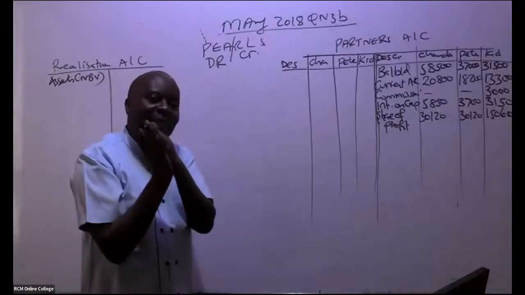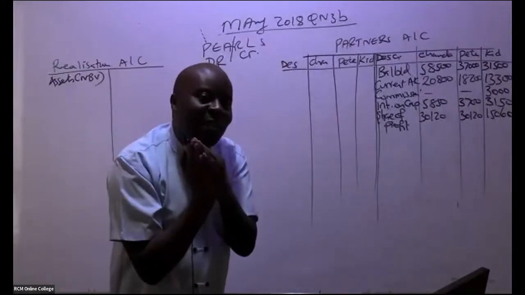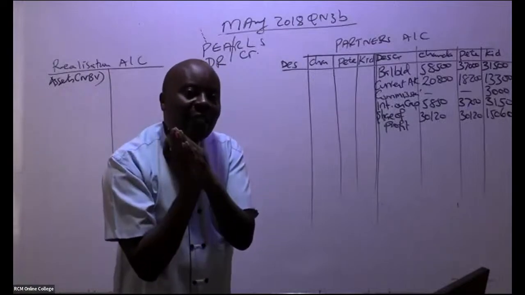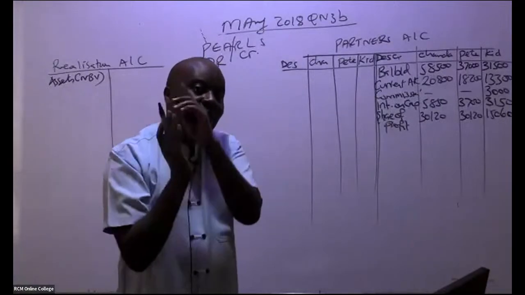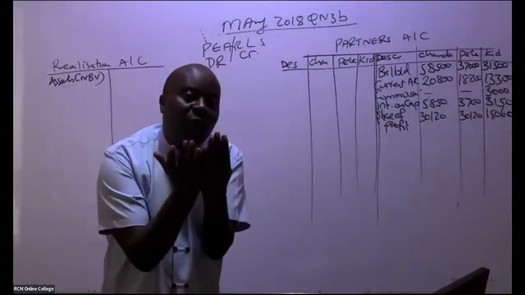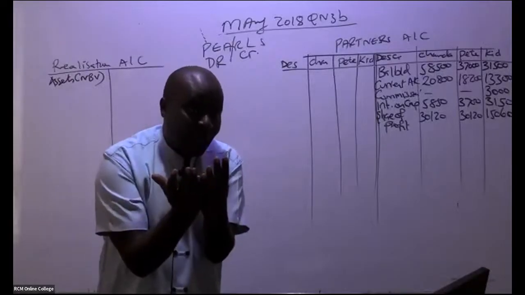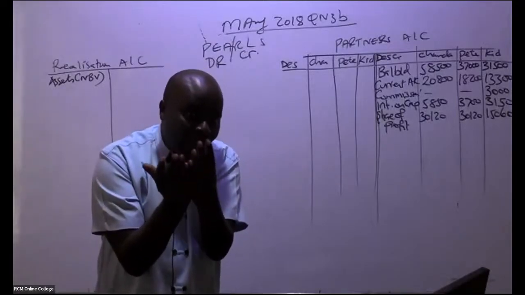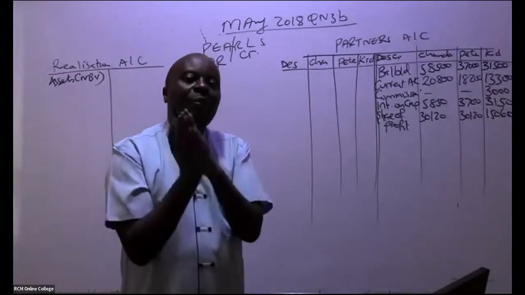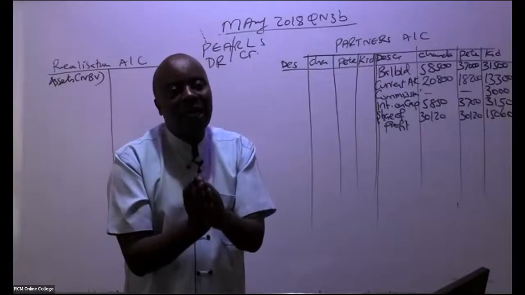Remember here, I'm still closing the partner's account. When we close the partner's account, partners will not take their assets for valuation. The person who will take the assets for valuation is the limited company. The limited company will receive those assets at market value, fair value. But whenever you are closing the partner's accounts, you are basically closing their trial balance figures.